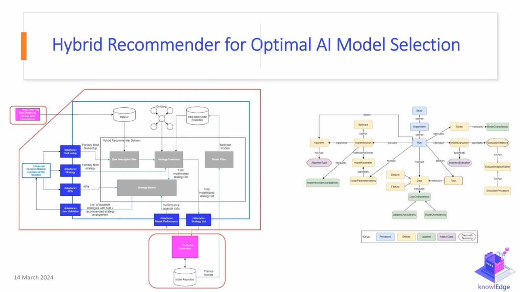And let's move on to our two recommenders. Let's start with the hybrid recommender for the optimal AI model selection. This recommender is based on an ontology that has been extended for the purposes of the project. Here we can see the details of a model and the task that can be represented in this ontology.